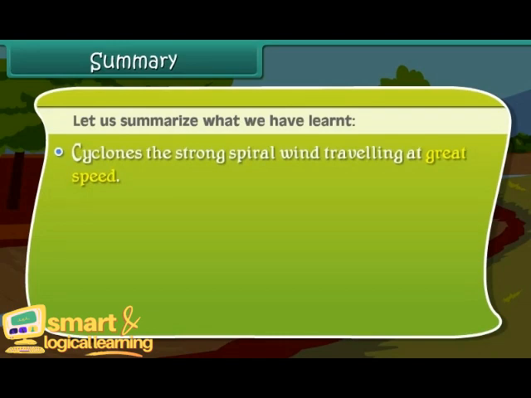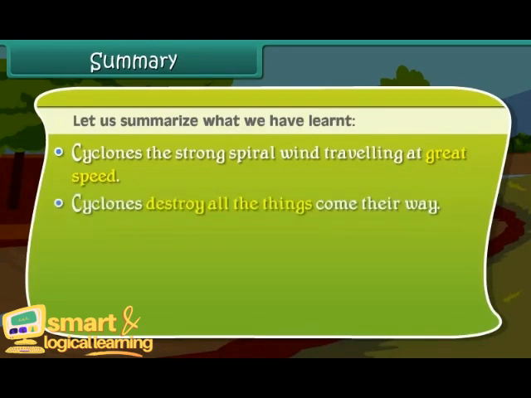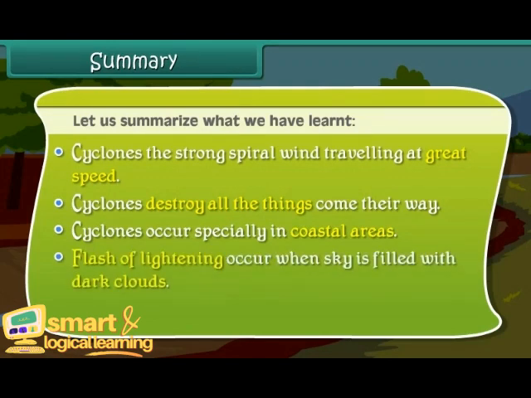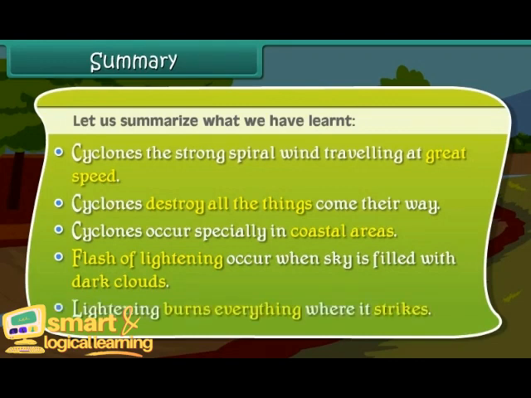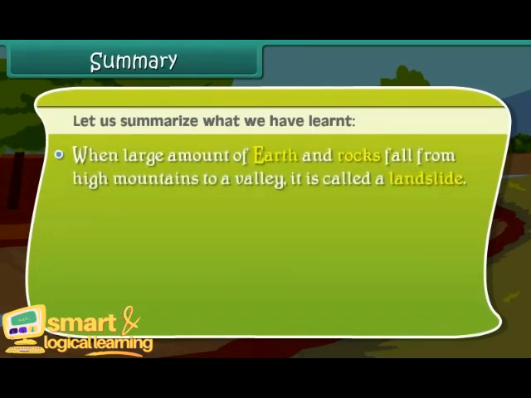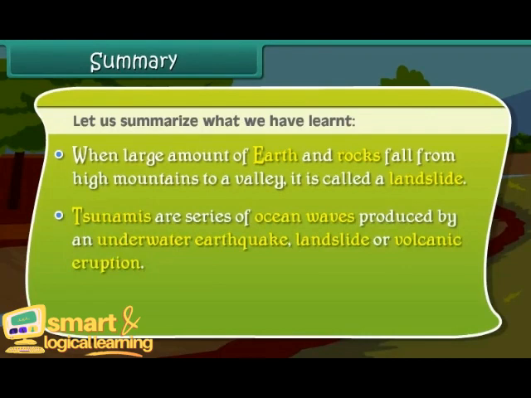Cyclones are strong spiral winds traveling at great speed. Cyclones destroy all the things that come their way. Cyclones occur especially in coastal areas. A flash of lightning occurs when the sky is filled with dark clouds. Lightning burns everything where it strikes. When a large amount of earth and rocks fall from high mountains to a valley, it is called a landslide. Tsunamis are a series of ocean waves produced by an underwater earthquake, landslide, or volcanic eruption.